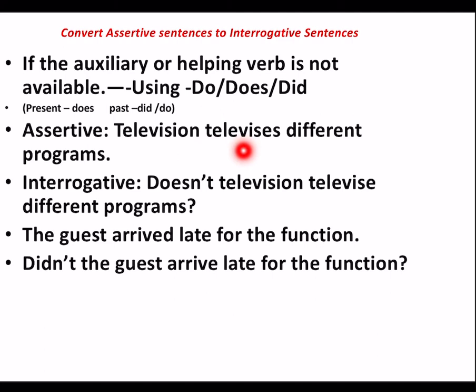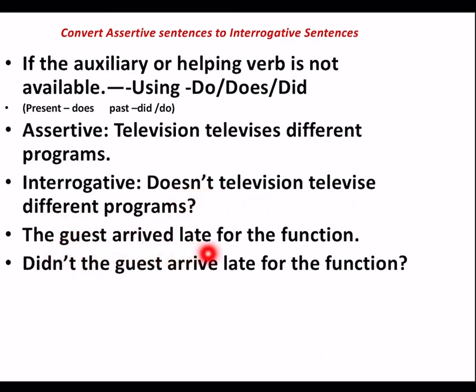Here the verb is televises, the subject is television. There is no helping verb over here. In such cases you have to see which tense the sentence is in. It is in the present tense, that is why we begin the sentence with doesn't. Now the sentence is also positive or affirmative. So while changing it, we use the word n't and make it negative. So, doesn't television televise different programs?